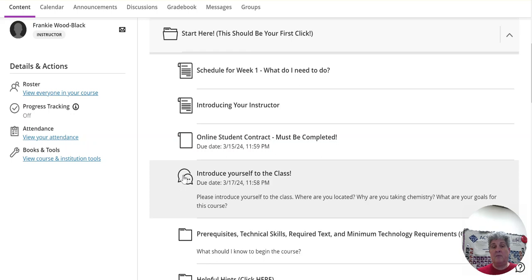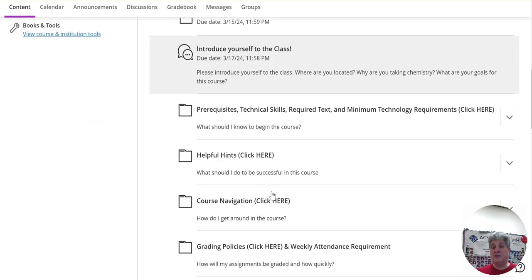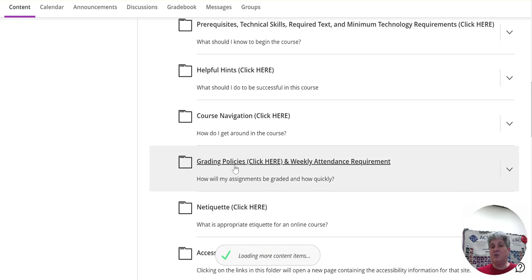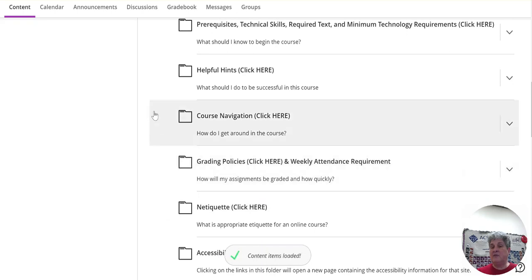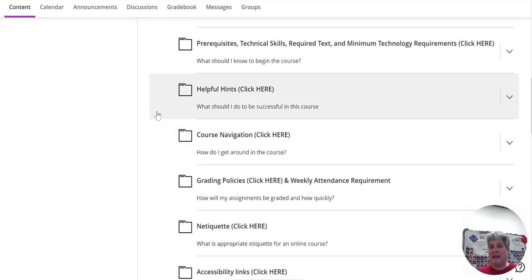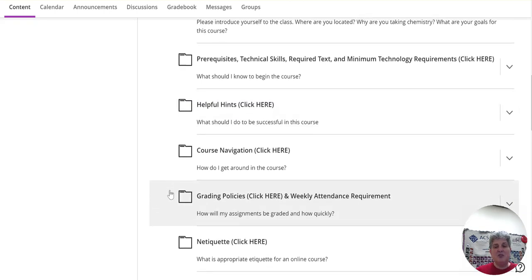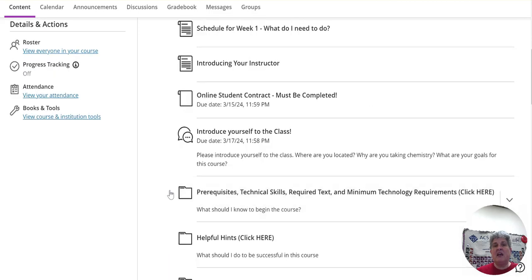These are your 2 assignments from this particular folder. You're going to need to complete the online student contract, and I want you to introduce yourself to the class. And then the rest of this folder is just filled with resources and information about how to participate in an online class. Some of the technology requirements, some helpful hints, some do's and don'ts, and just go through and get yourself familiar with that.